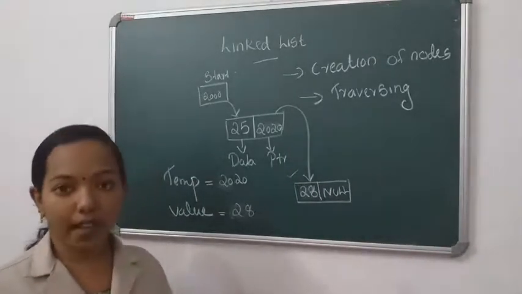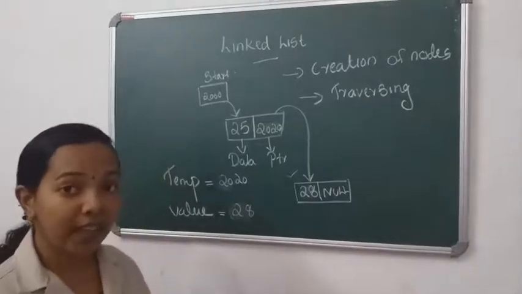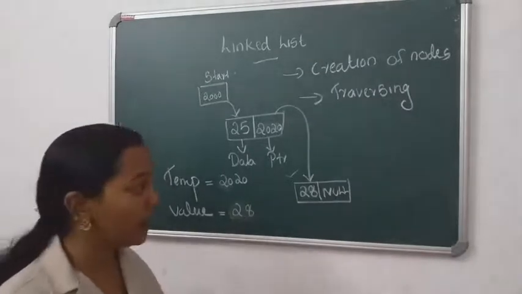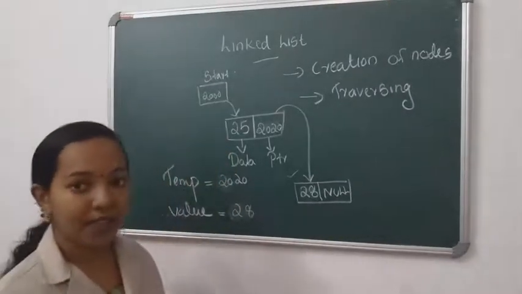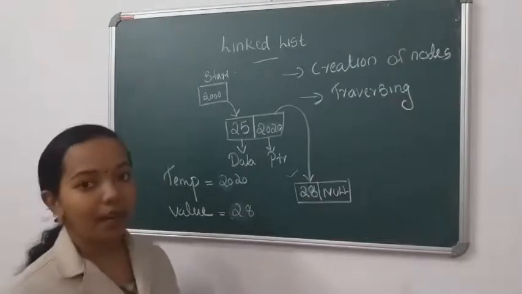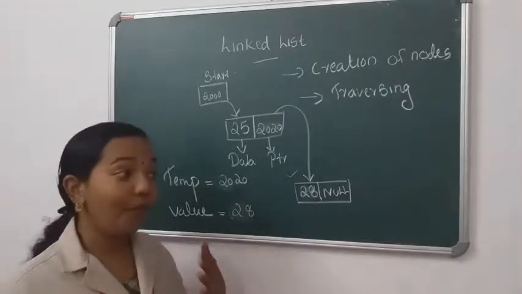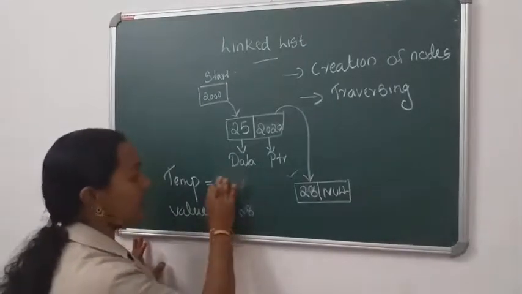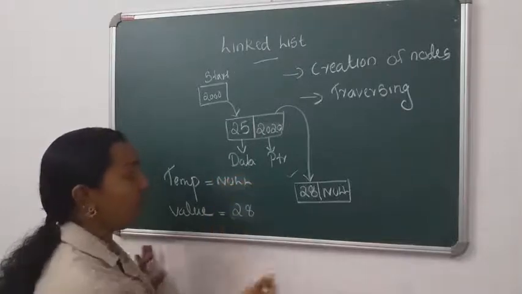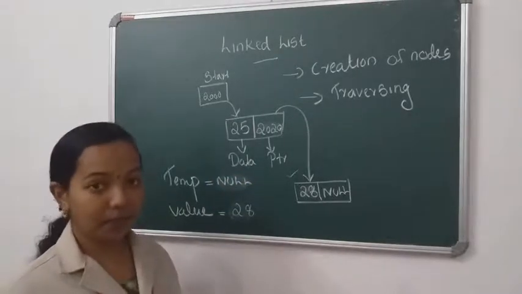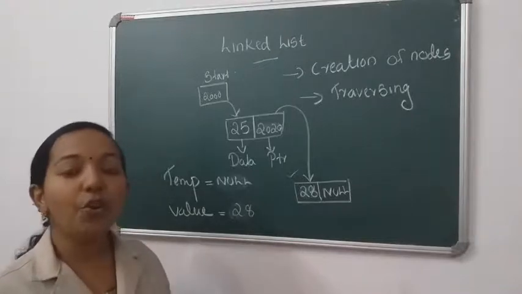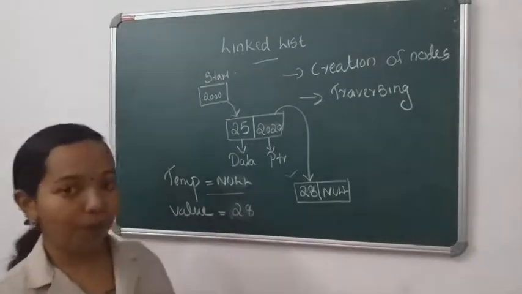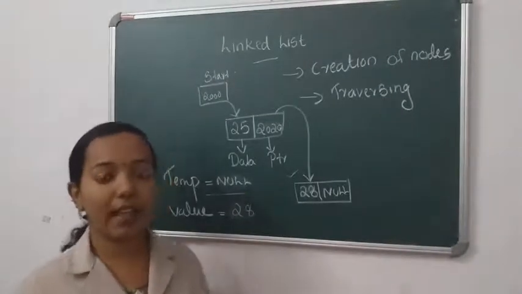Then after the second node, the third one. If you want to access the third node's value, what is the third node value? Null. So null means, is there any other node pointing after null? No. So after the second traversal, what will be the value of temp? Null. Null means it is empty. No other nodes are attached. So at this moment, the traversal can stop.